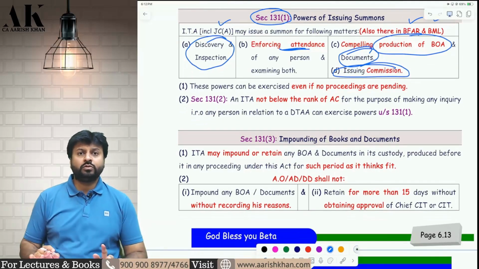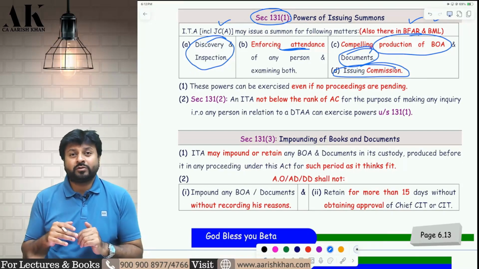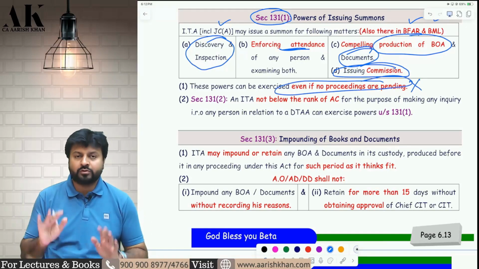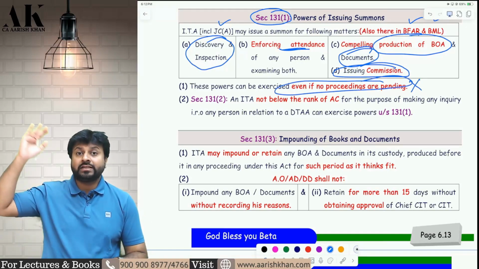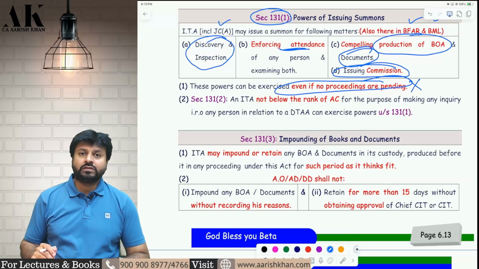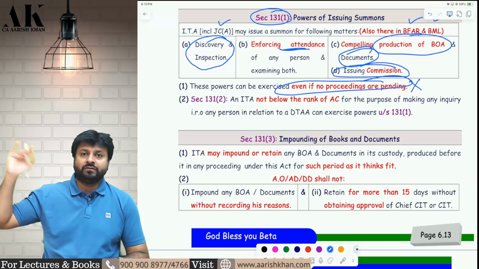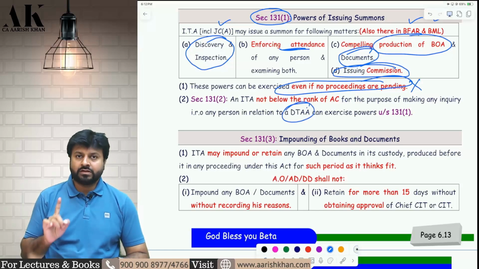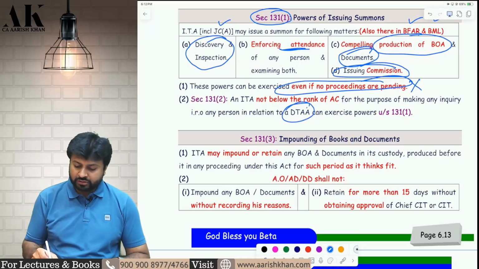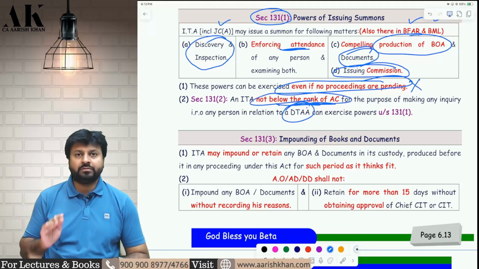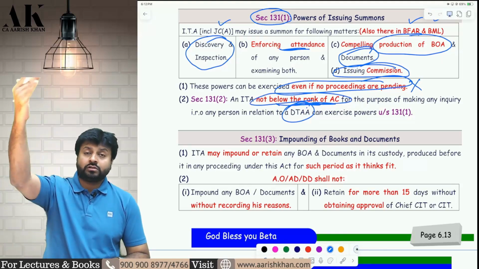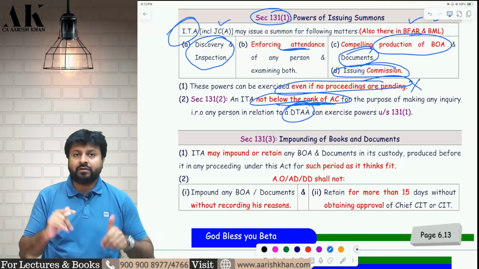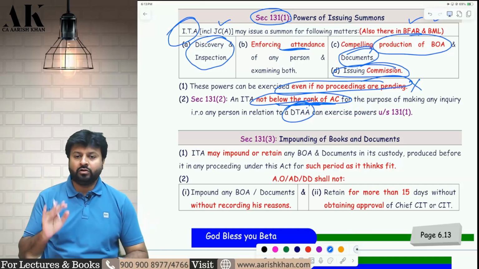Now the summon can be issued to anybody. There is no need for proceedings to be pending, then only a summon can be issued. There is nothing like that. A summon can be issued even if no proceedings are pending. Further, if you want to send a summon outside India, for example to ask for some information from Vijay Mallya in London, then first of all, you should have a DTAA with the UK. And second, the summon can only be issued by an authority not below the rank of Assistant Commissioner. At least an Assistant Commissioner or an authority above that can issue a summon outside India. Within India, all income tax authorities have the power. Outside India, the authority is slightly higher. I hope it is clear to all of you.